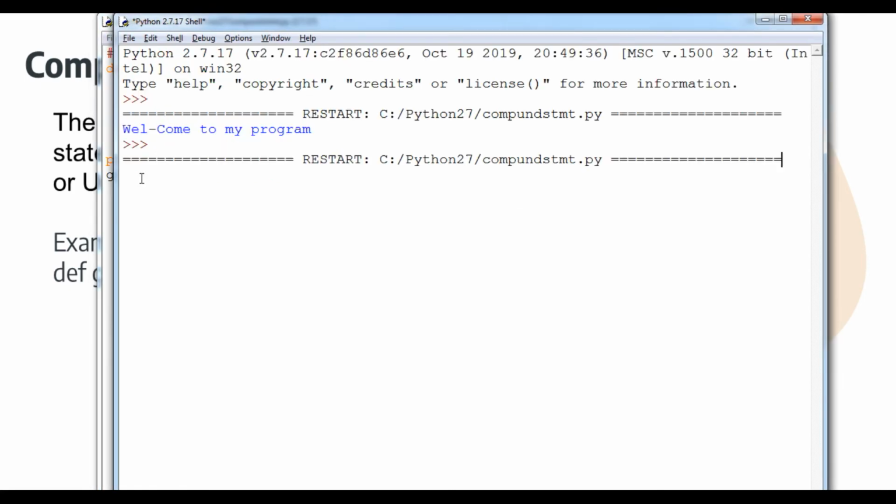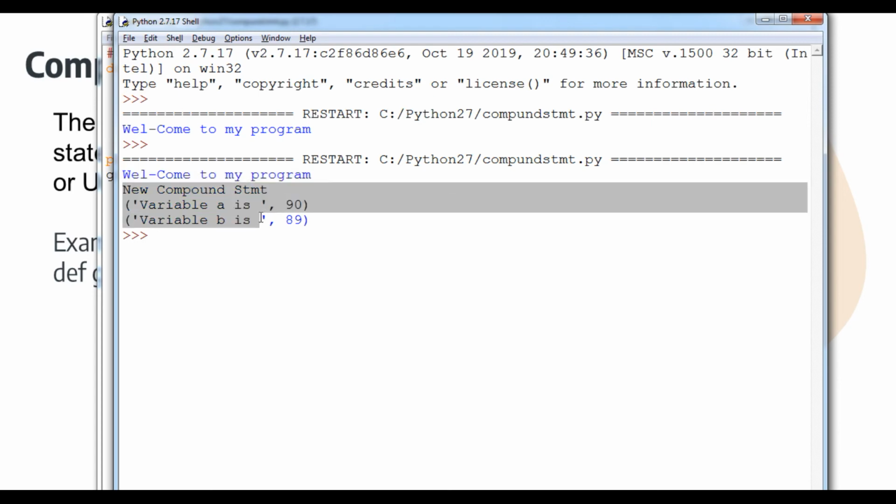So let's see, student, what is going on. Now you can see, student, the first line will always print because it is a sequential, I mean simple statement. And after that you can see that the sequential statements have come in the form of a compound statement. So one by one my statements have been executed.